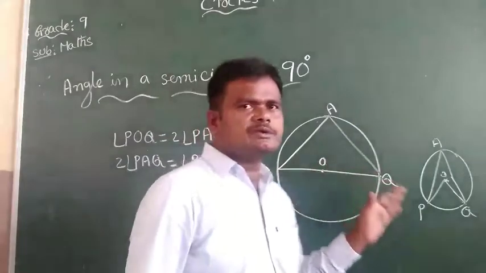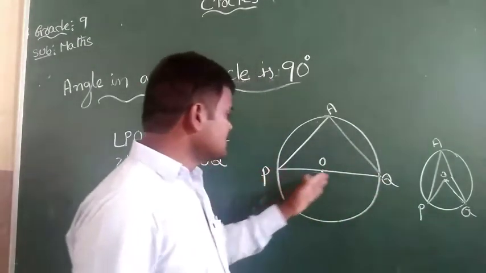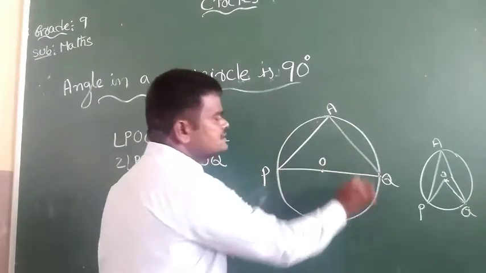Here POQ is a straight angle, which is 180 degrees, a linear pair.